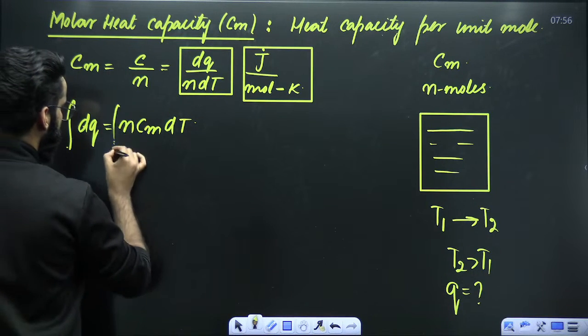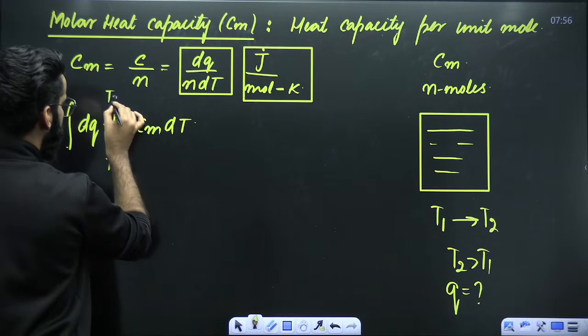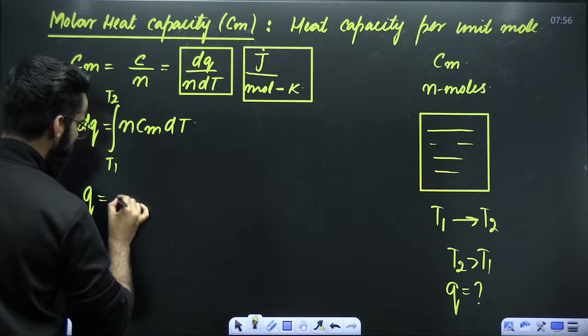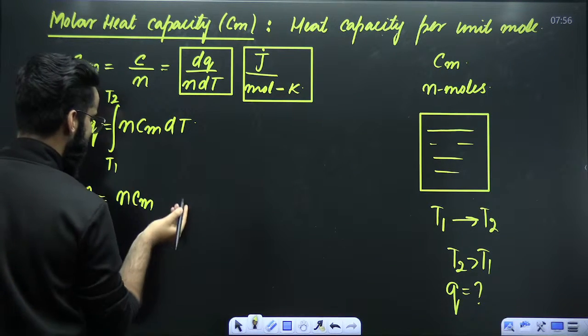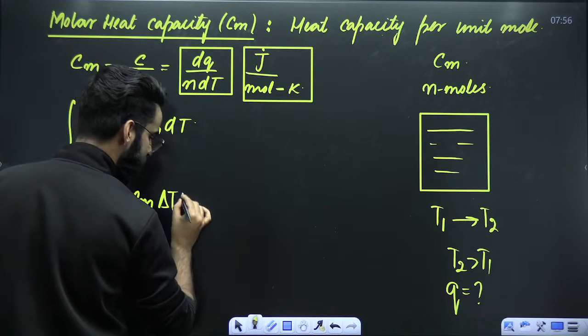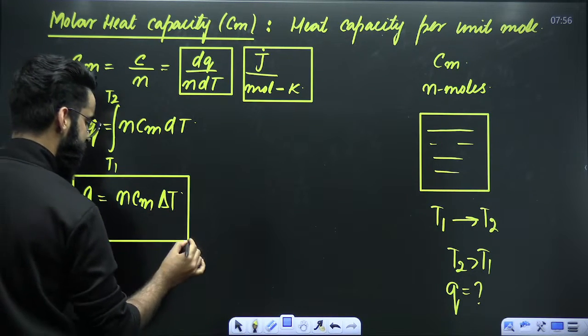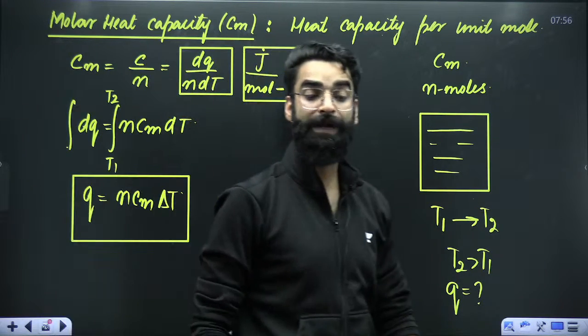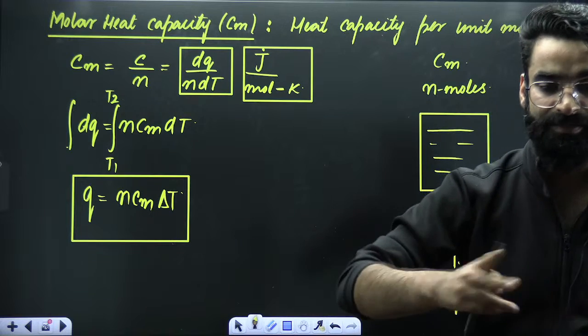You'll be integrating it with respect to temperature, T1 to T2. Integral of dq is q. n comes out, Cm comes out. Integral of dt is t, upper limit minus lower limit. So it's T2 minus T1, which comes out to be delta T. Right? This is one more way of calculating the heat exchange between system and surroundings.